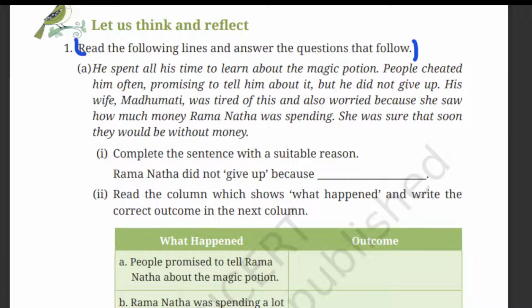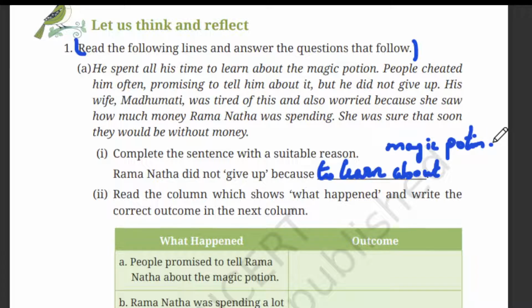So complete the sentence with a suitable reason. The first one, Ramnath did not give up because. Why did Ramnath not give up? Because he wanted to learn about the magic potion. So we can write the answer: because to learn about magic potion. So that's the reason he did not give up.